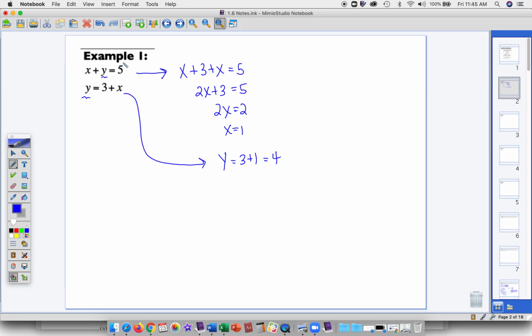So my final solution, if you remember, this stems from what we just did with the graphing. Graphing would be another method for solving. We could graph these two lines if we had them both in the form y equals mx plus b. We could graph them and find the point of intersection. So we write our solution out as a point, as a coordinate, just like you did before when we were solving the problems in the last section. So x is 1, y is 4, so our final solution is 1, 4.